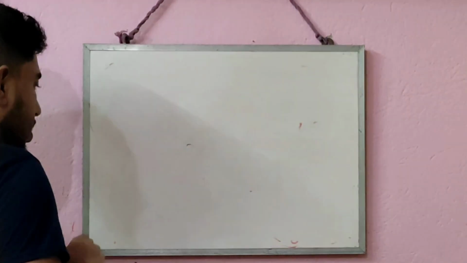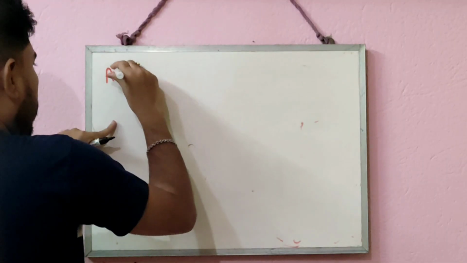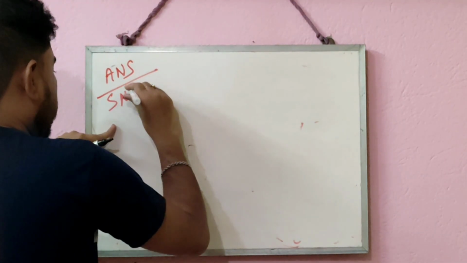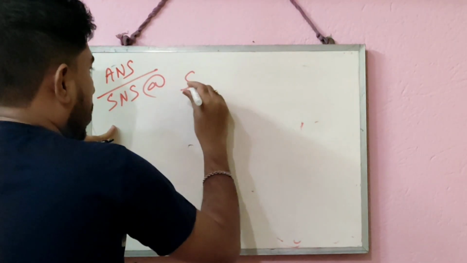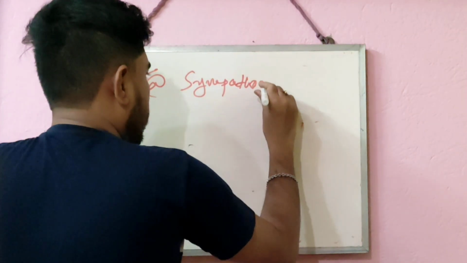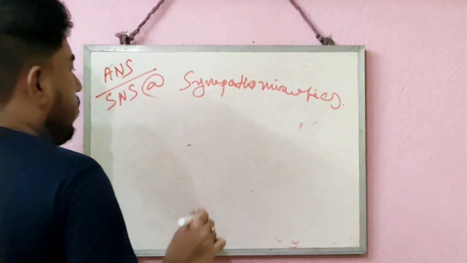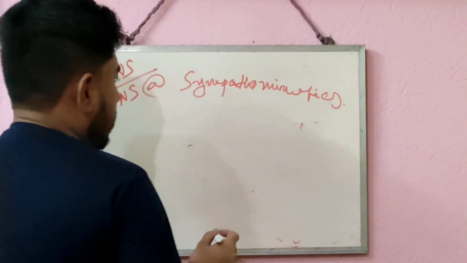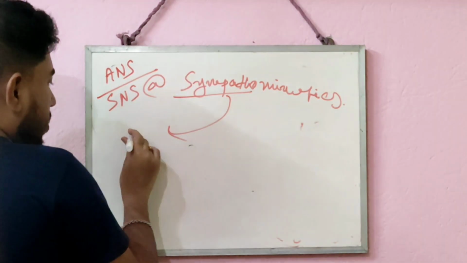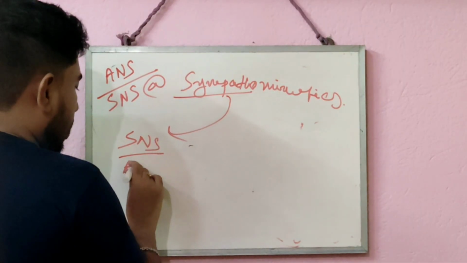So today I am going to discuss the drugs which act like the autonomic nervous system. Specifically, those that act like the sympathetic nervous system are called sympathomimetics. From that name only you can understand. In sympathomimetics, sympatho means the sympathetic nervous system, which is a part of the ANS, or autonomic nervous system.